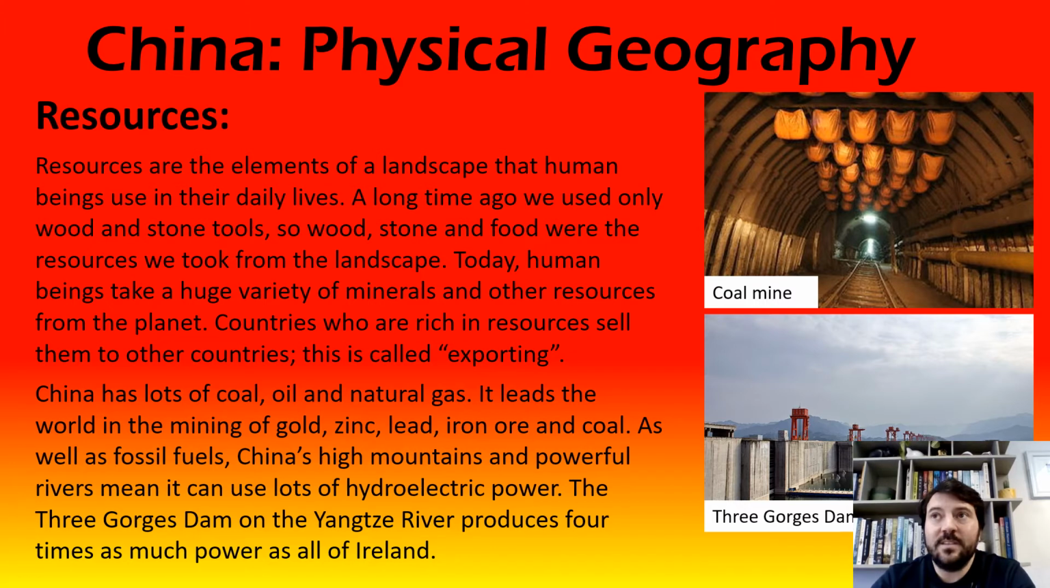And as well as those kinds of fossil fuels for producing electricity, they also produce a lot of renewable energy through hydroelectricity. So that's electricity generated by water, so generated by waterfalls and rivers and dams. And China has the world's largest hydroelectric power plant, which is called the Three Gorges Dam. And that one dam by itself produces 4 times as much electricity in a year as every single power station in Ireland put together. So they've lots and lots of resources in China.